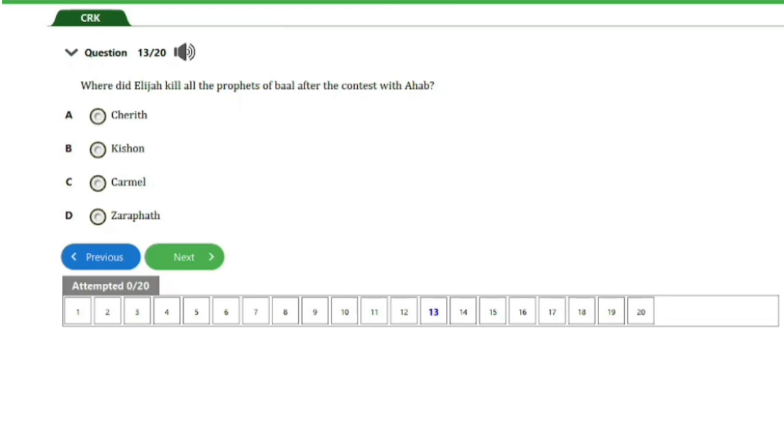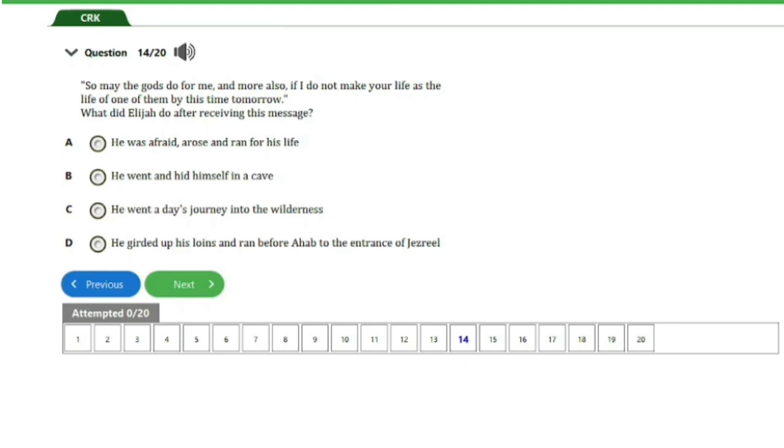So let's head on to the next question, guys. So over here is question number 14. It says, so may the gods do for me, and more also, if I do not make your life as the life of one of them by this time tomorrow. What did Elijah do after receiving this message?